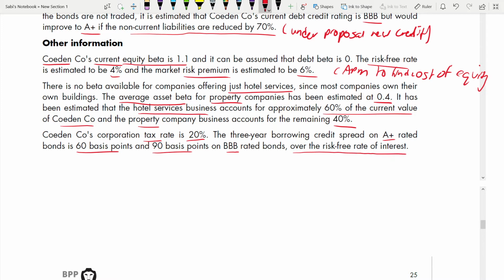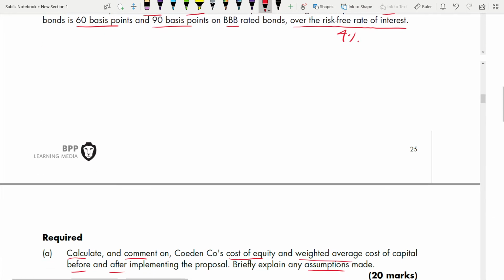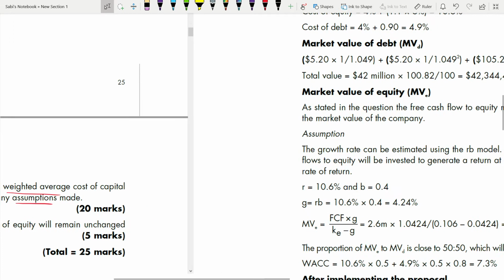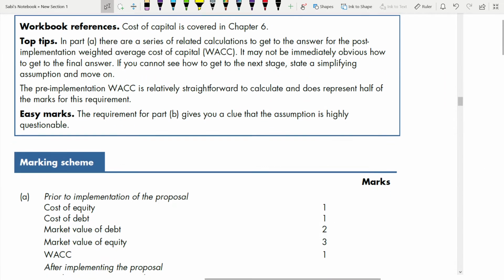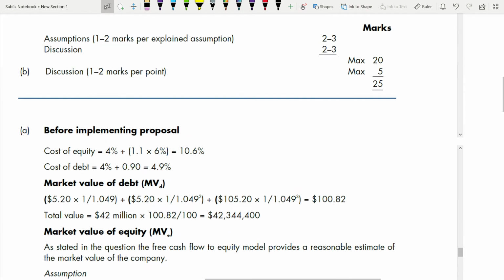What is the risk-free rate of interest? Risk-free rate of interest, if you can see, it is here, 4%. Go to your first para under the information. This 4% is your risk-free rate. So with this 4%, you have to add your basis point. Now it looks clear. So coming to this, I have the marking scheme and I have this also, but I will not go through this right now. I will show you at the end of the video.